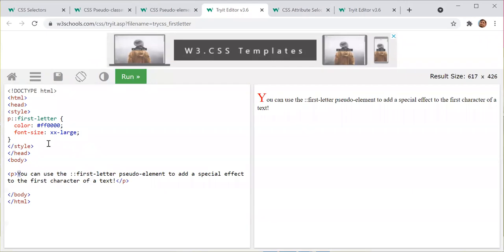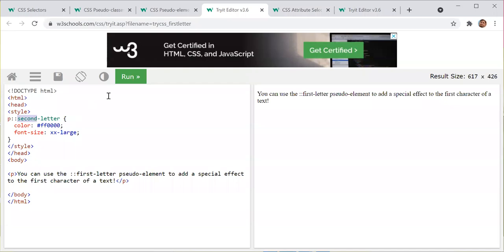Yes, great. And what is this? Is it the pseudo-class? Yes. Okay. What will happen if I write second one? Will it run or not? Nothing will happen, I don't think so. Let's check. Yeah, nothing will happen. Right?